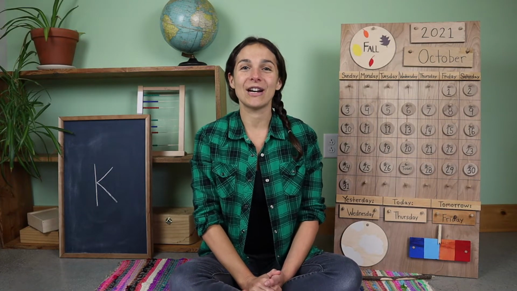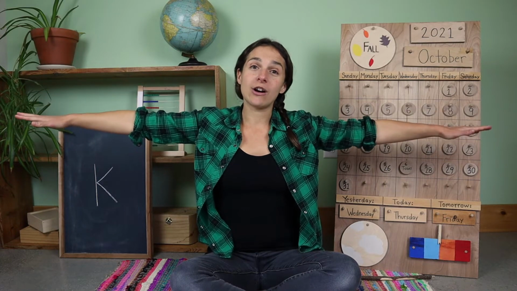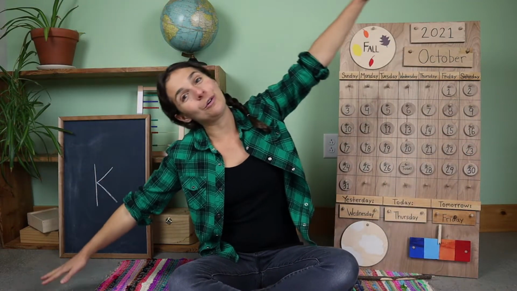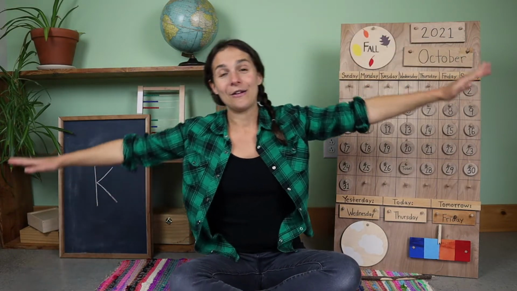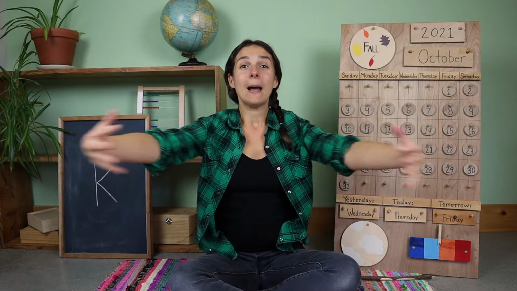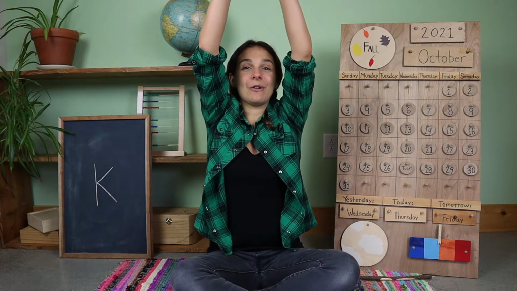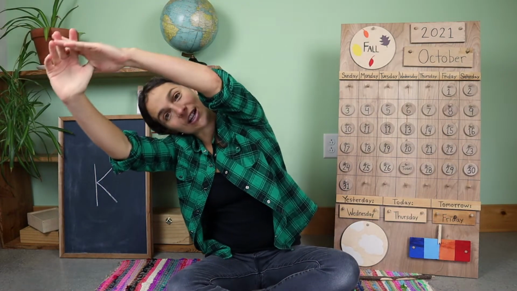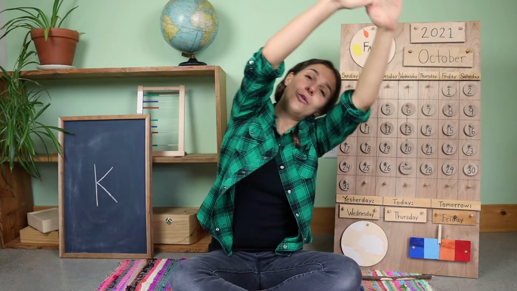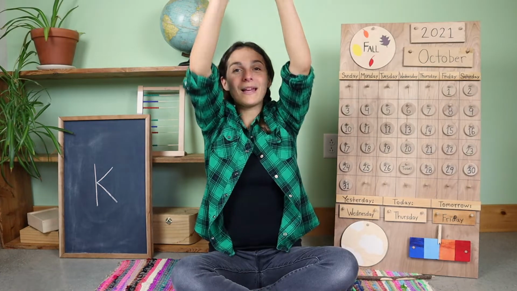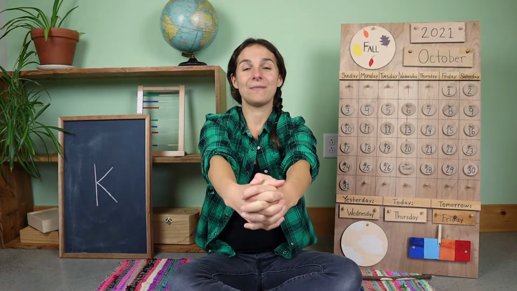So let's get started. We're going to start off with our good morning song. So we're going to stretch our arms out like airplane wings. Fly to one side, over to the other side, fly back to the middle. Big stretch out in front. Now take that circle up over your head. We'll stretch on this side, over to the other side. Last stretch up at the top. And now let's sing together.